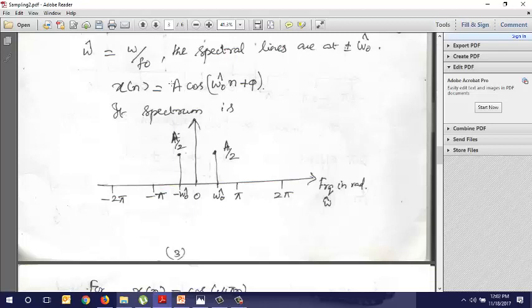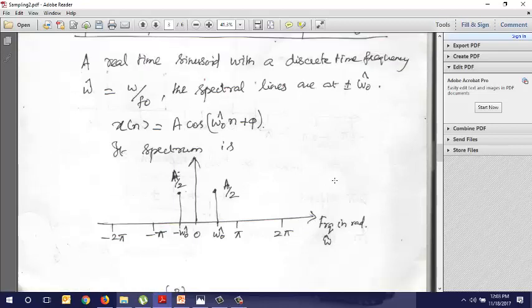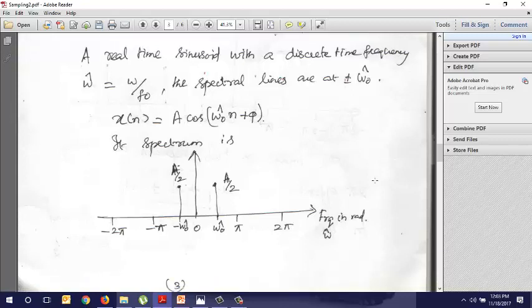Okay, and if the amplitude of the signal is A, this amplitude will be divided equally between the positive and negative frequencies. So here I'll have A by 2 and here I'll have A by 2. Frequency is in radians here. So in the spectrum, you have to mark your frequency on the x-axis, omega or f, and at the corresponding frequencies, you will have a value.